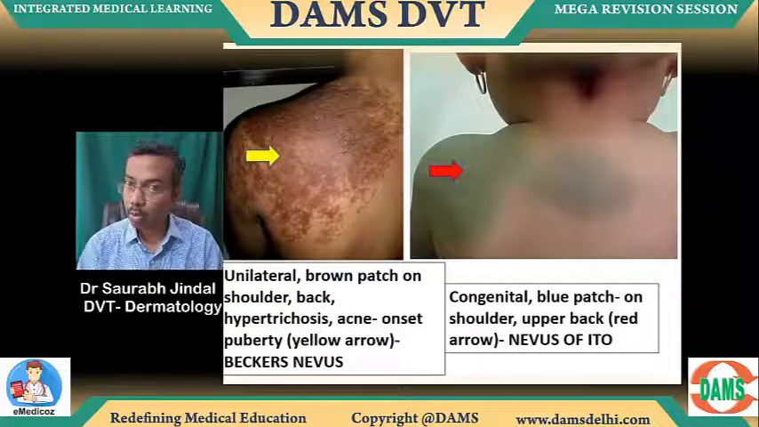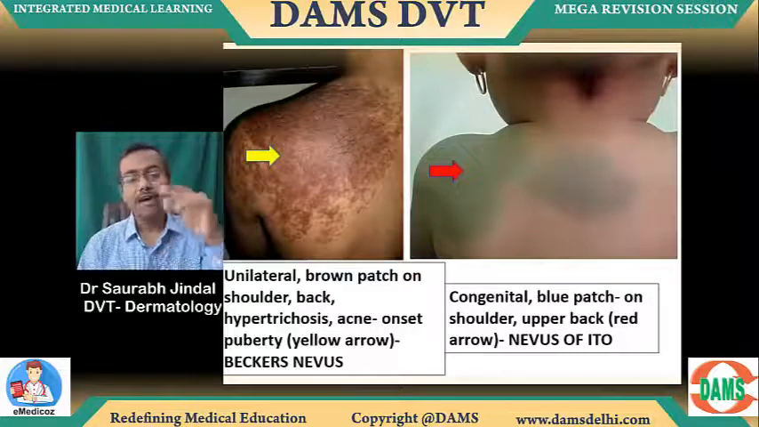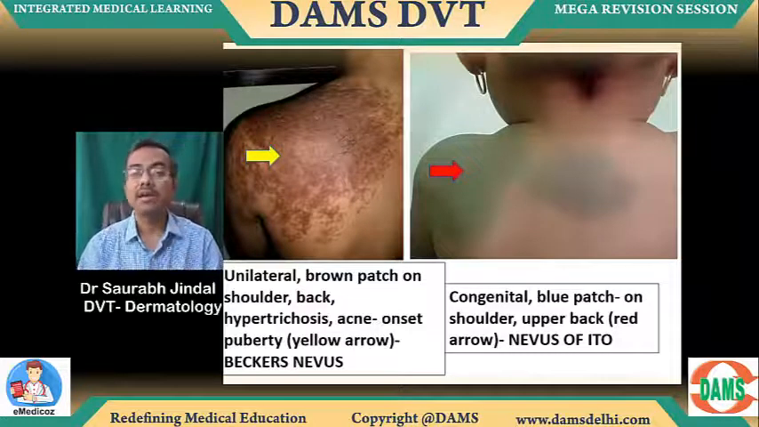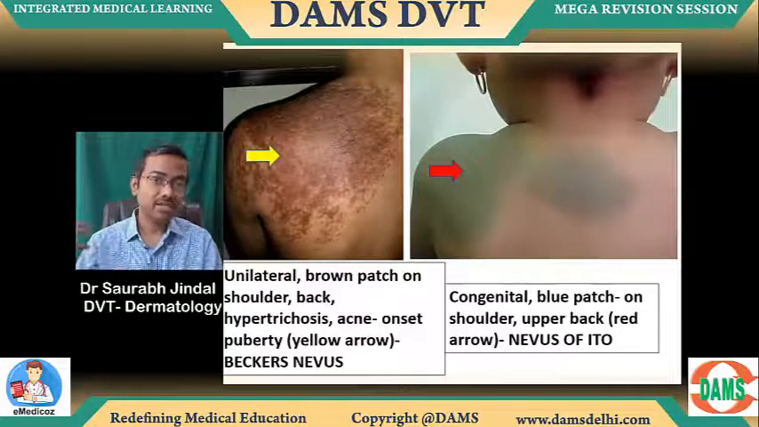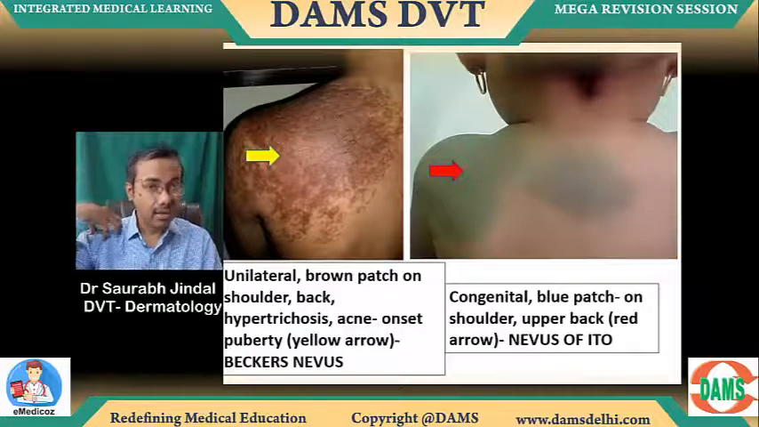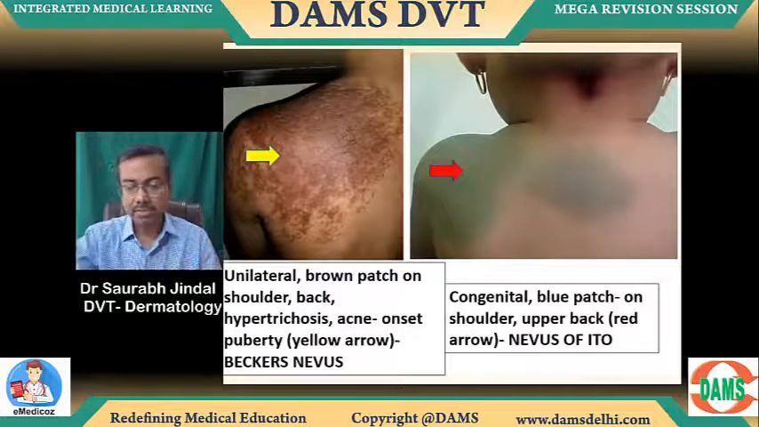Nevus of Ito, not nevus of Ota. I've had a lot of students making an error on nevus of Ito and nevus of Ota. Ota is on the face. Ito is on the shoulder area. And Ito is since birth. Becker's is obviously a bit acquired.